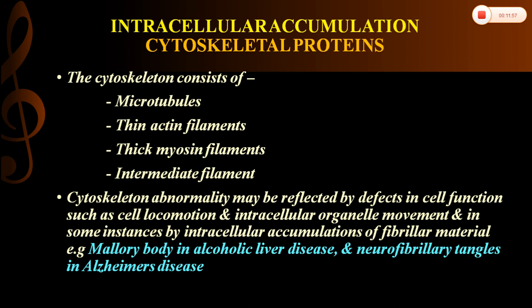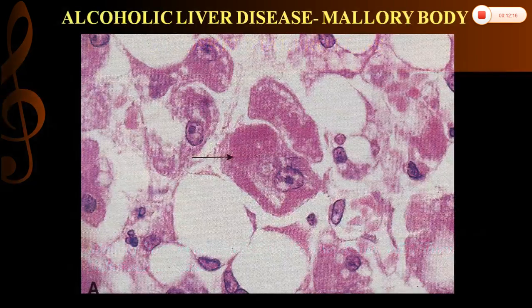Also, in some instances, there will be accumulation of fibrillar material. For example, in alcoholic liver disease, the Mallory body is composed of keratin type of intermediate filament. And in Alzheimer's disease, neurofibrillary tangles are composed of neuronal filaments. This is the picture showing the Mallory body in alcoholic liver disease, composed of keratin type of intermediate filament.